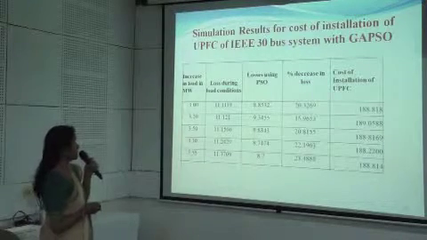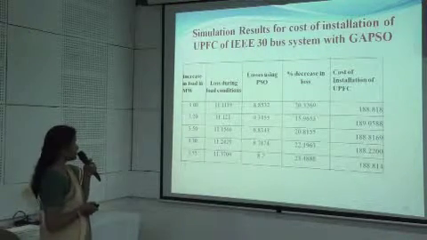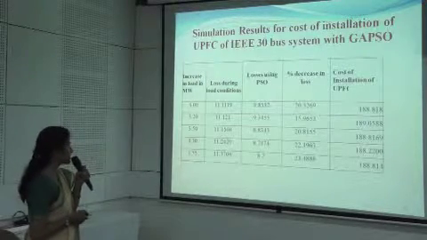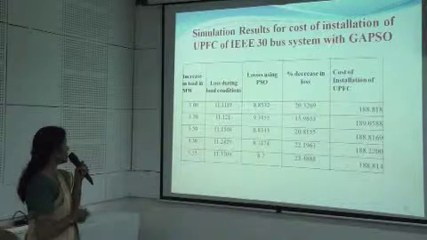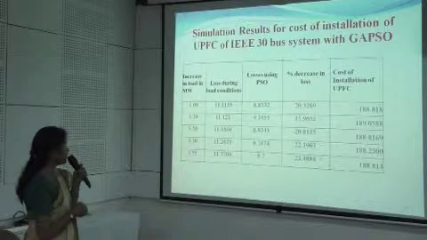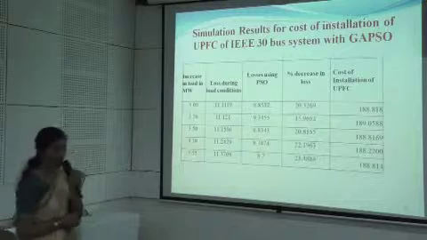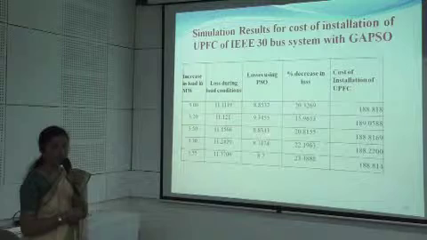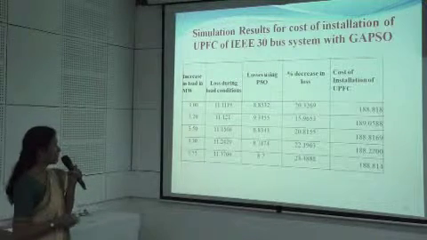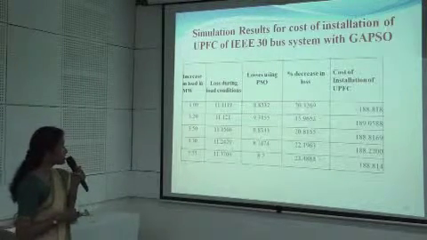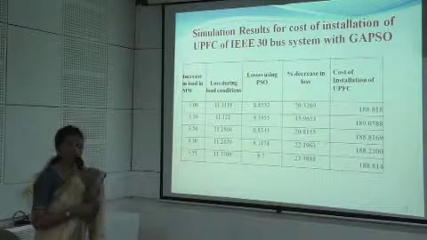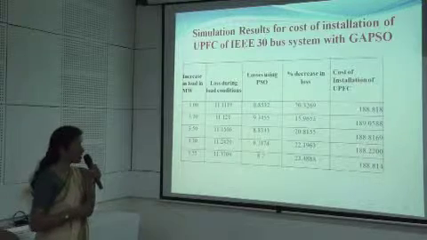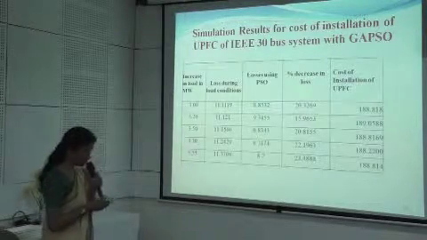Yeah, so this table tabulates the simulation results for the cost calculation for the implementation of the UPFC using this GA-PSO approach. So it has been found out that the total increase in the load is from 3 megawatt up to 5.5, and for this the loss during the load condition has been tabulated from 11 point this up to 11.37, and the decrease in the loss has been found out to be 20.32% up to that of 23.48%, and for this the cost of installation has been tabulated as given in the table.